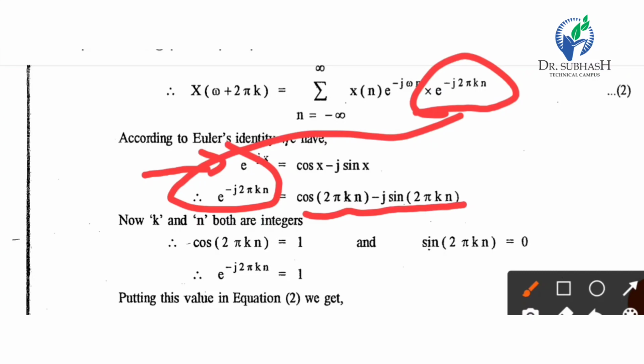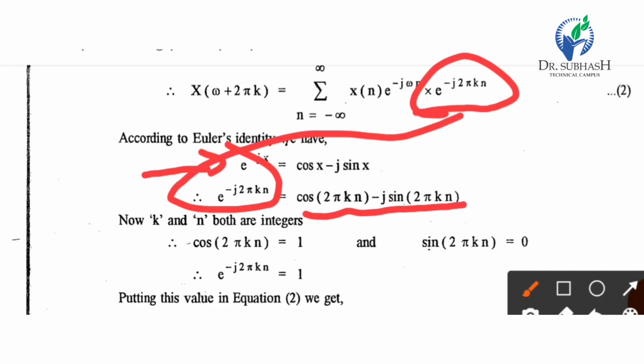Now k and n both are integers. Whatever the value of k and n, it is some integer value like 1, 2, 3, 4, so it becomes cos 2 pi or cos 4 pi, cos 6 pi, any such value.